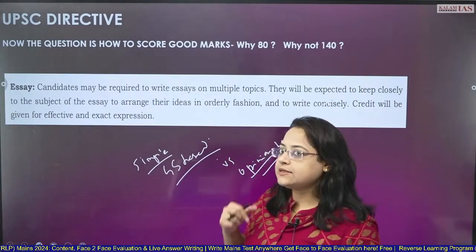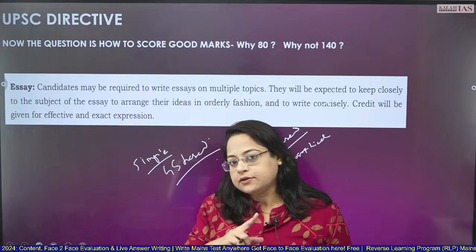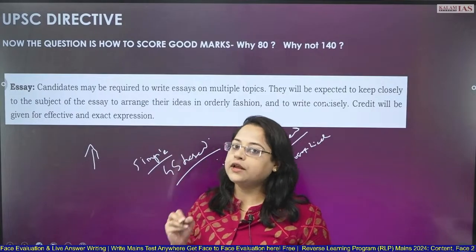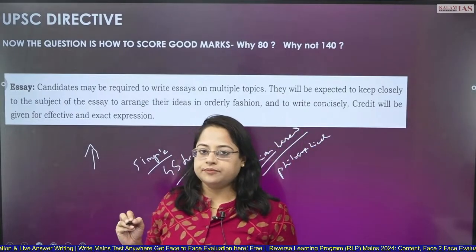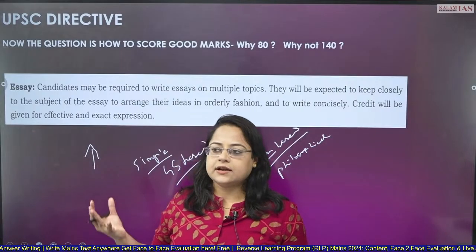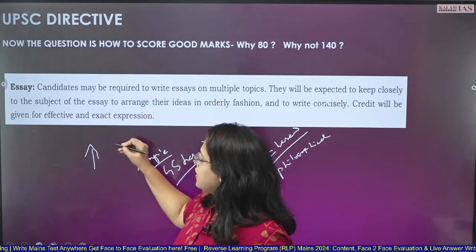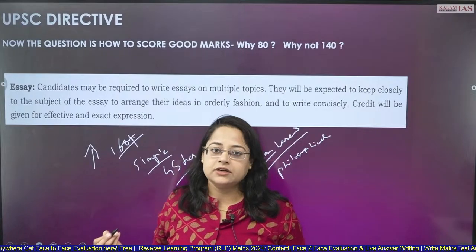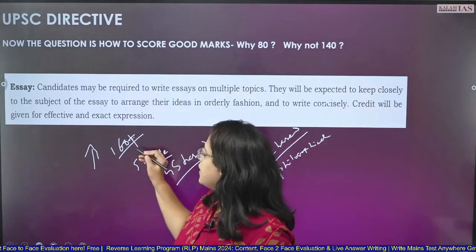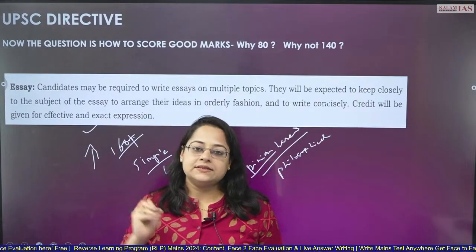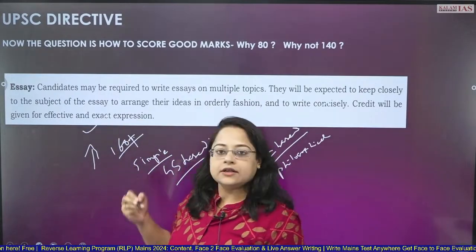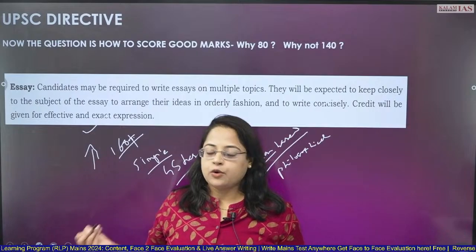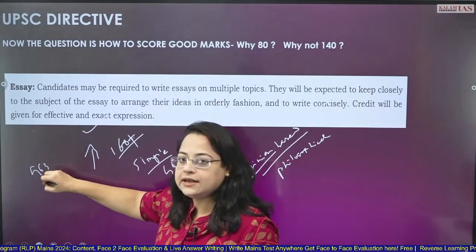But in this scenario, there are two cases. On one side, many students have a good knack of scoring well in this essay paper particularly. Every year they score well. You cannot say that everybody is failing in the essay paper. Some are scoring 160 plus, very huge marks. How is it possible? They have a good knack of understanding the whole objective of the UPSC essay directive. They score well, like our student Chaitanya Giri, rank 117, who scored 134 marks this year, while other toppers were hovering around the 90s.